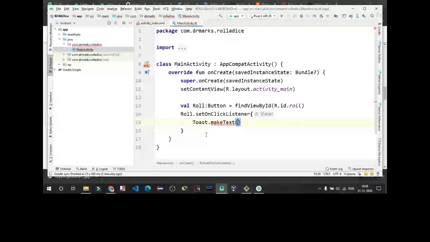This is used to make a pop-up message in our application.